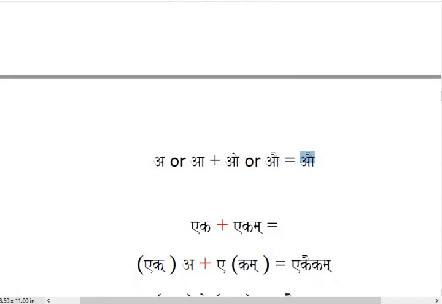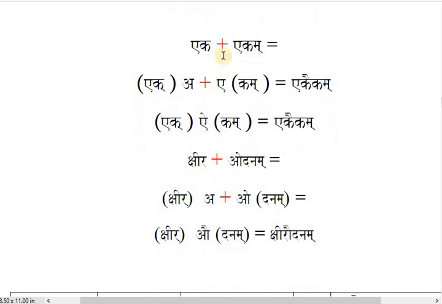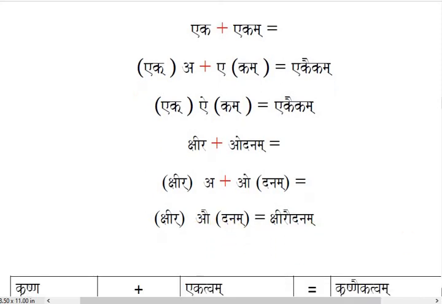Here we have O plus A, first example. Then we will see O plus O. Eka plus Ekam. Here which sound do we have? O? And next in Ekam we have A in the beginning. O plus A, I. So Ek, I, Kam, Ekai, Kam. As per the rule. Here if it is, suppose, Eka, even then the answer will be Kai only, Kai, Kam only. A plus A also I. Here we have Kshira plus Odanam. O sound in Ra, O sound in O. O plus O will be Au. Kshir, Au, Danam. Kshirau, Danam. As per the Vruddhi Sandhi.